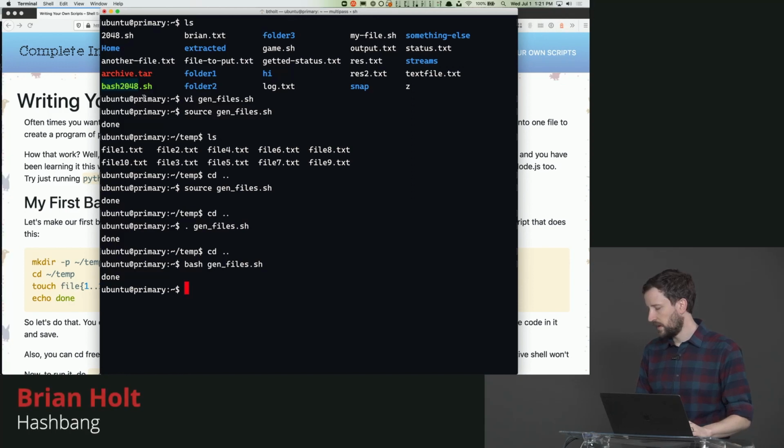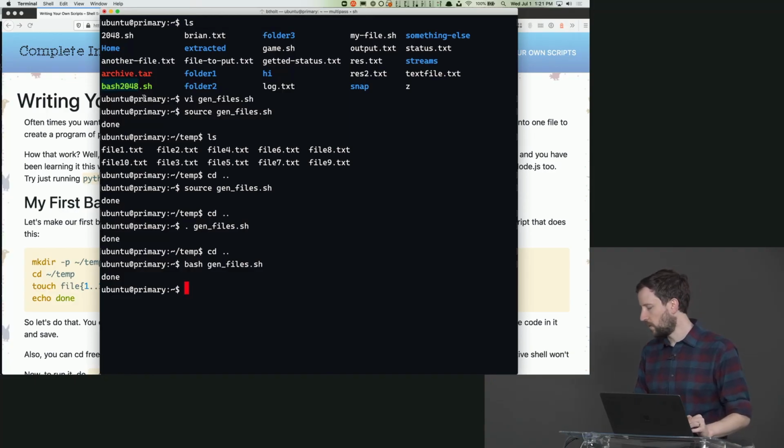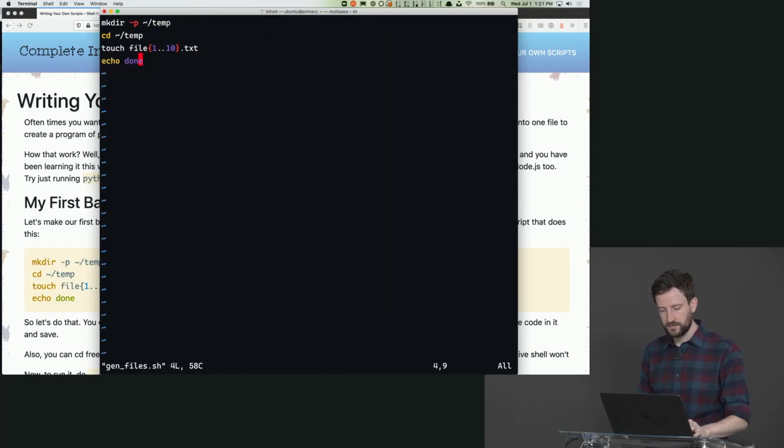Let's go and talk about hashbang, which is a term that I did not make up, but it's kind of fun to say out loud. Hashbang. Or it's also often called shebang. And I'm not making these up, that's actually what they're called. So open your gen files again.